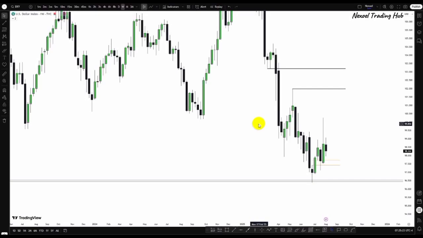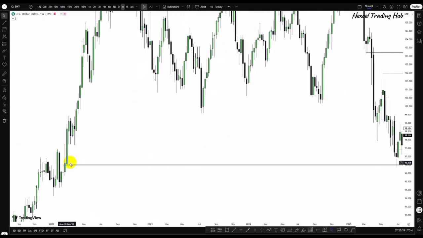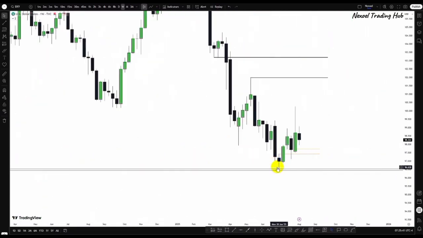So we're going to be looking at the weekly forecast for the coming week, and we're starting from the dollar index. This is the weekly time frame. If you guys have been following us for some time now, you would know we called out the bullish reaction here when we saw how price returned into this weekly bullish fair value gap, and we had this bullish rejection to the upside.